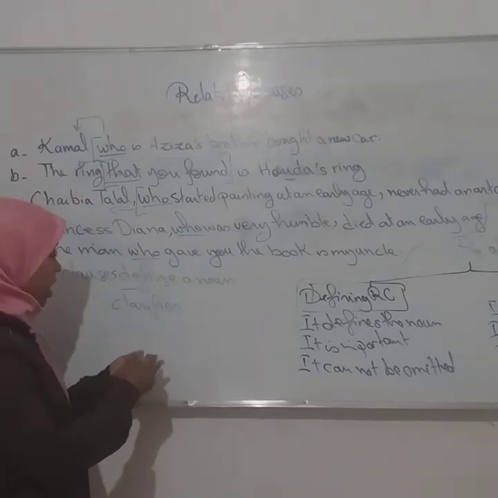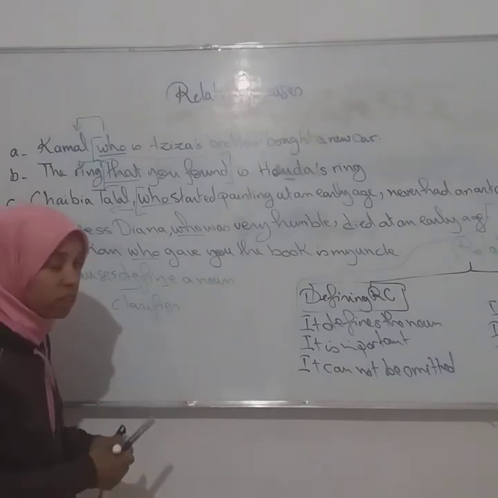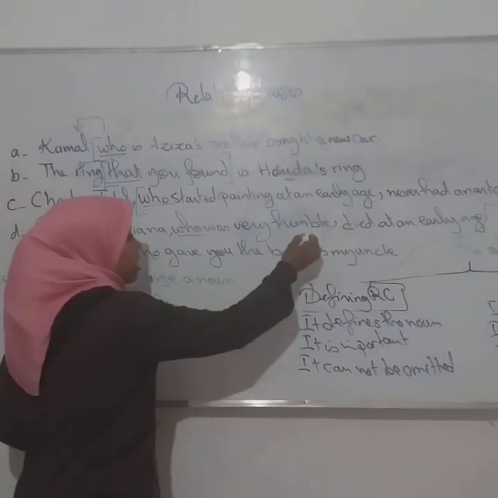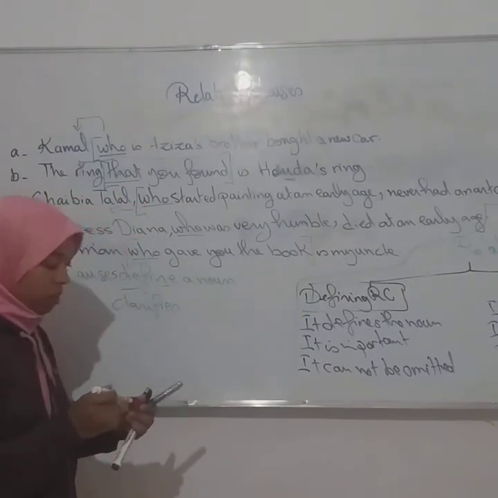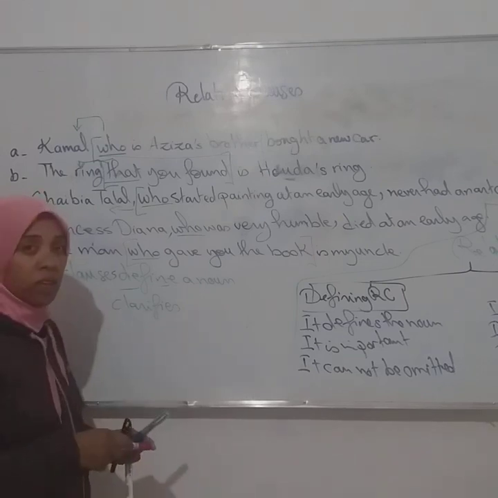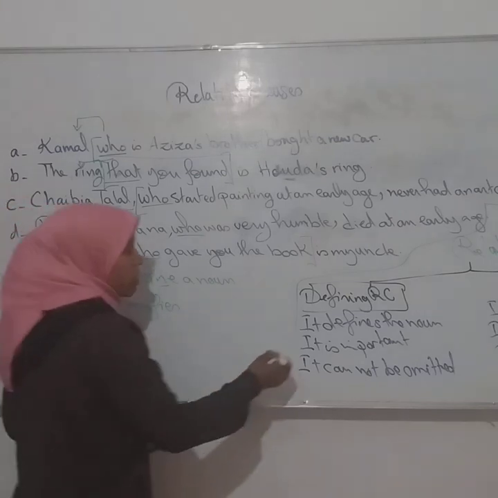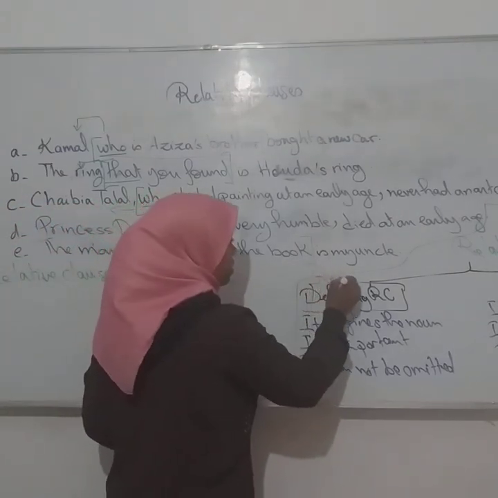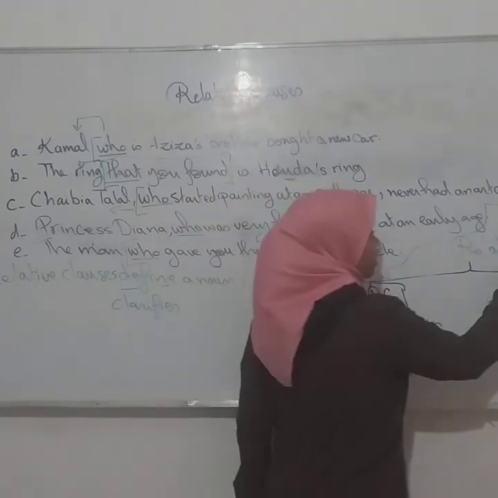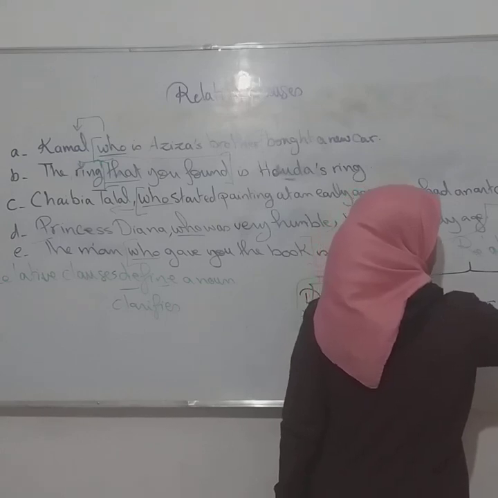Okay, so here I have specified, I have restricted. إذن قيدت المعنى، قيدت الاسم، قيدت الشيء الذي أتحدث عنه. Okay, this is why we call it restrictive, and this one is non-restrictive.